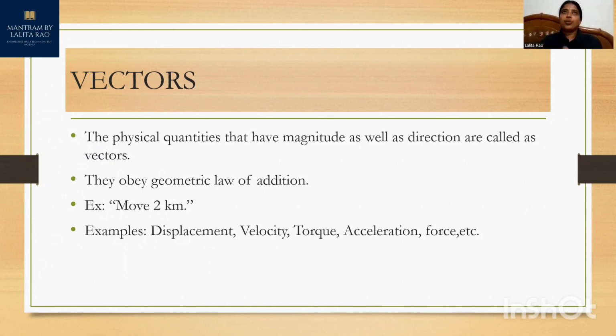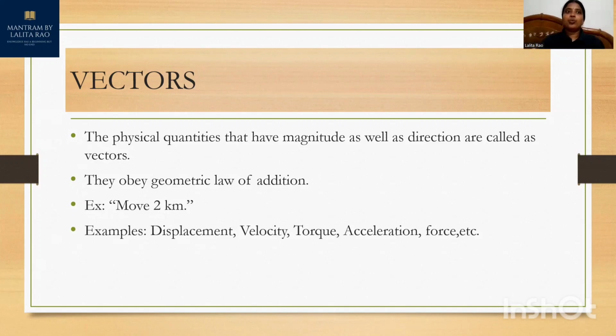Suppose you are in an army, and you have received a call: move 2 kilometers. There is an attack from your enemies. If your officer gives you the instruction to move 2 kilometers and the phone disconnects, move 2 kilometers where? Is it complete information?